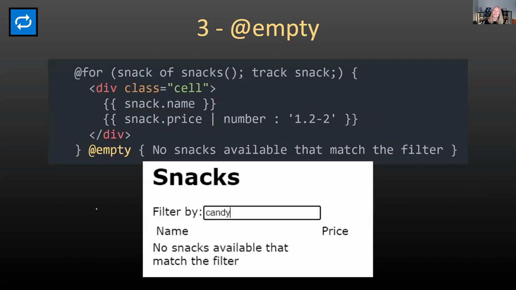The other cool new thing that was not in star ng-for is the @empty. We always had to add an extra if block or if asterisk ng-if around it if you wanted to have something that displayed if the list was empty. Now we just have an empty block. So here in my example, I've typed in a filter. There are no snacks that match that filter. Can't believe no snacks that are candy. But anyway, so it displays no snacks available that match the filter.